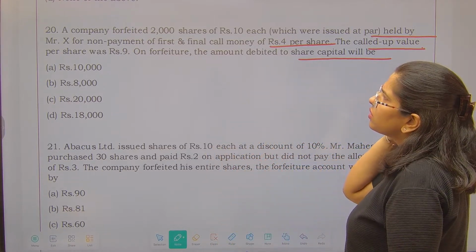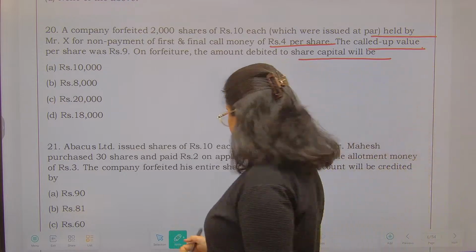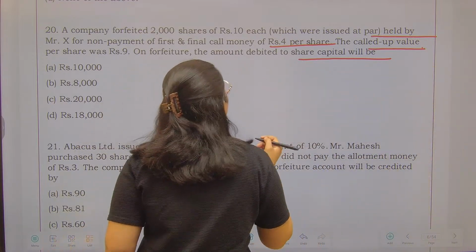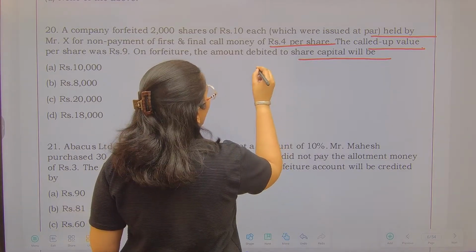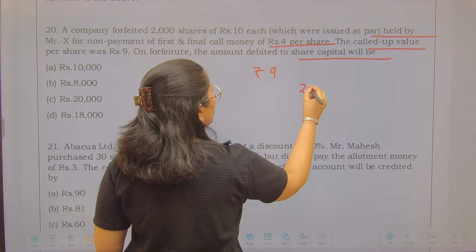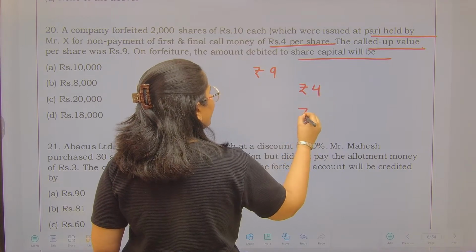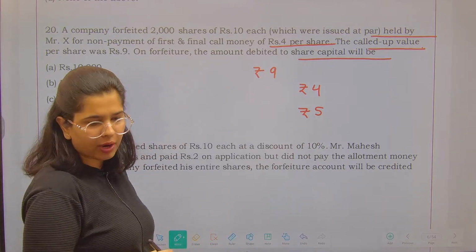Why so? A very simple calculation it is. How? See, you have received 9 rupees. ठीक है, आपने कॉल अप किया है 9 rupees. The person has not paid you 4 rupees. 5 rupees you are going to keep in your pocket. ठीक है, 5 रुपए आप अपनी पॉकेट में रखेंगे.